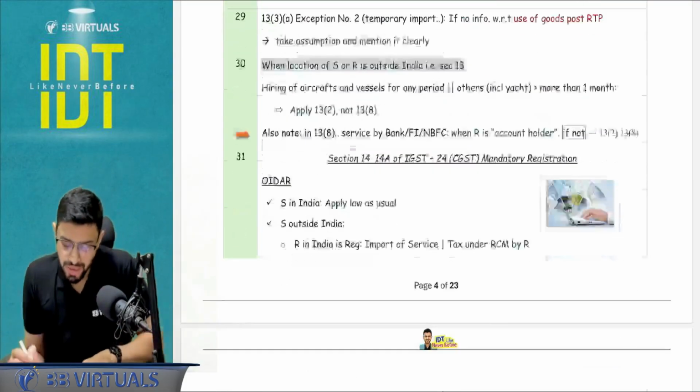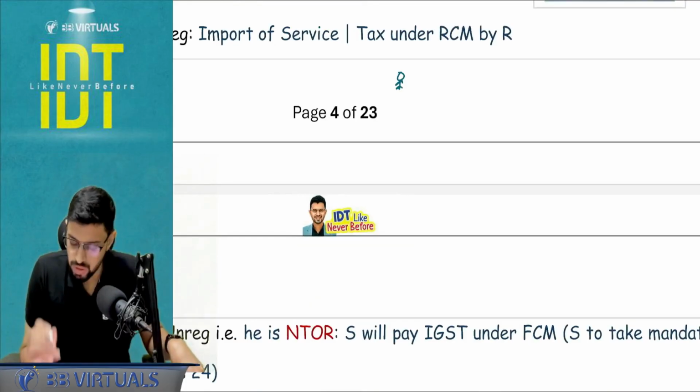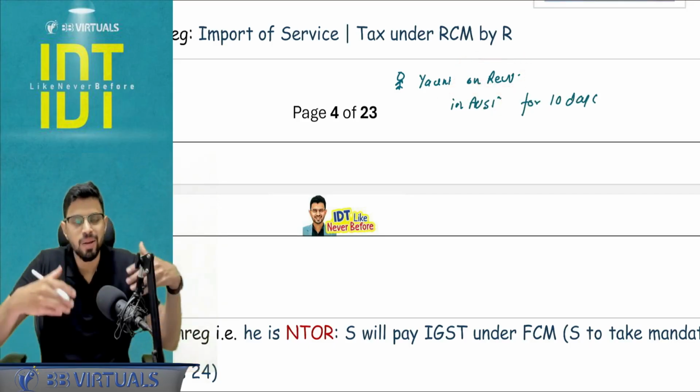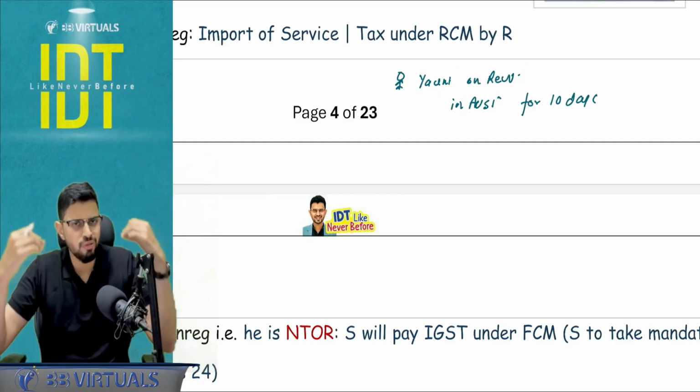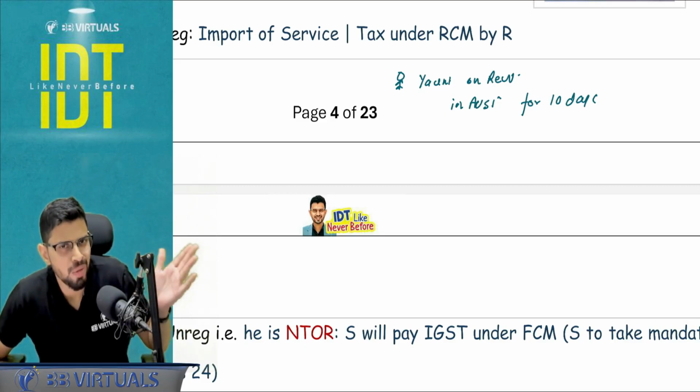Now, what was that entry, sir? Entry they had given that there was a person in India. His location was in India. He had taken a yacht on rent in, I think, Australia for 10 days. So all these points create a feeling of excitement that, sir, we are able to remember section number 13.8, that renting of yacht, renting of motor vehicle, including yacht, apart from aircraft, apart from vessel, up to a period of 1 month.